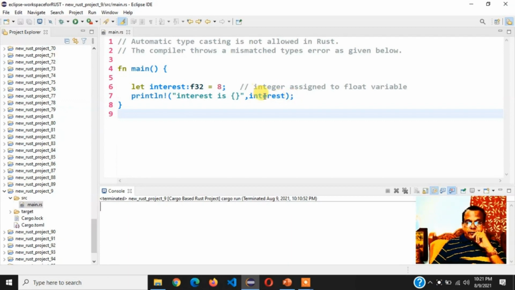So the content of interest should come and sit here. But in this case it will not, because this is a wrong assignment and the program will show you an error message. We'll go through that error now. We are saving it. Now we'll just go and click this.